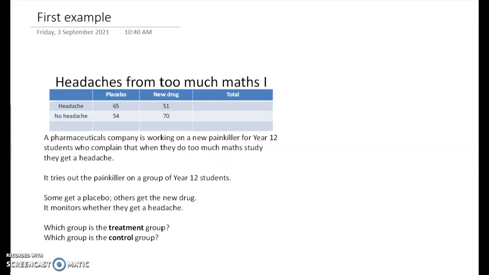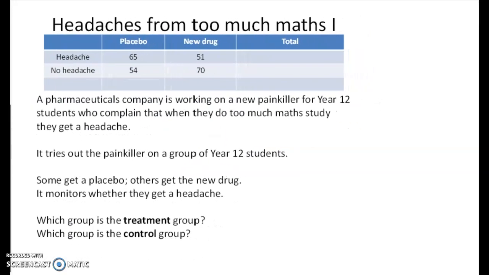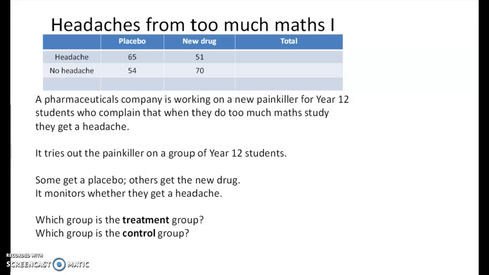So here comes the first example, right? And this is about a drug company that's trying to work on a special headache pill for Year 12s, right? So if you don't like doing maths and it gives you a headache, you're going to try out this painkiller. And so the pharmaceutical company is doing its trials, and it gives some of the students the new drug, right? So it gets ethics approval for all of this and gets on with it. So some get the new drug and others get a placebo, right? So a placebo is a pill that looks like it's a headache pill, but actually it's got no active ingredients. And then it monitors whether they get a headache.